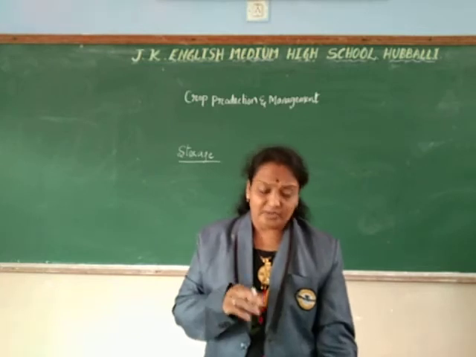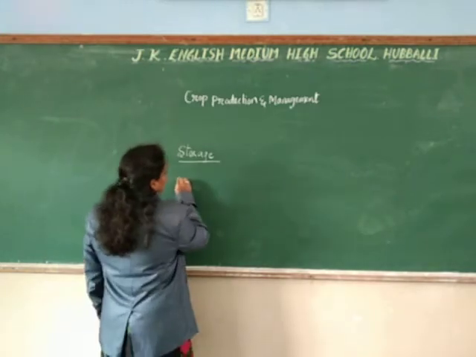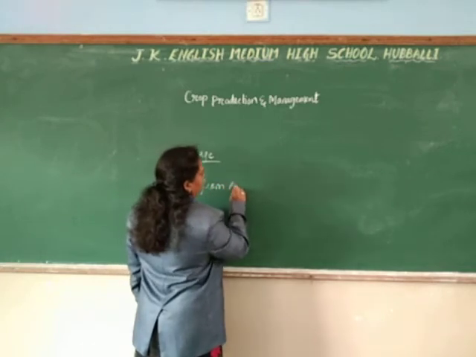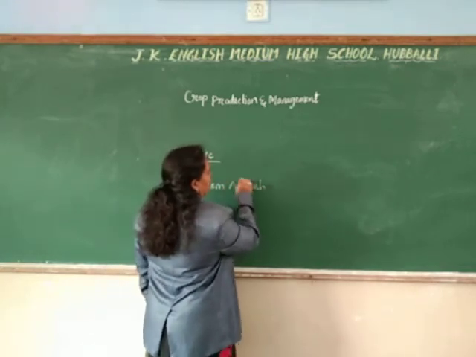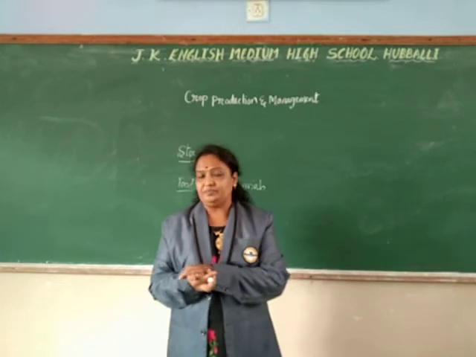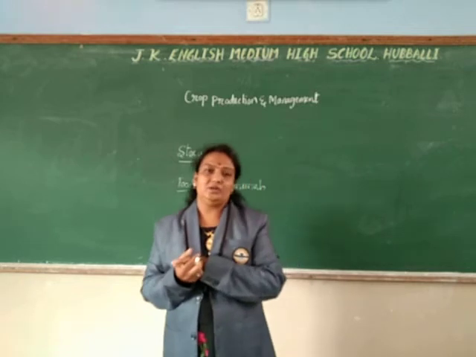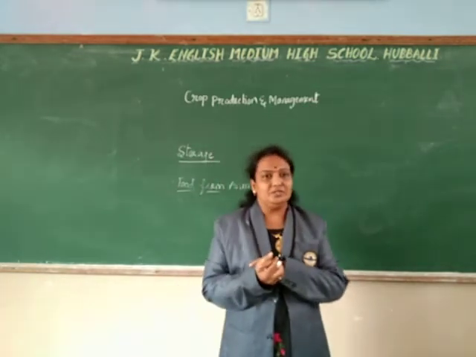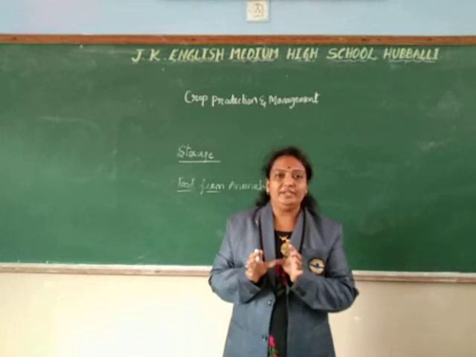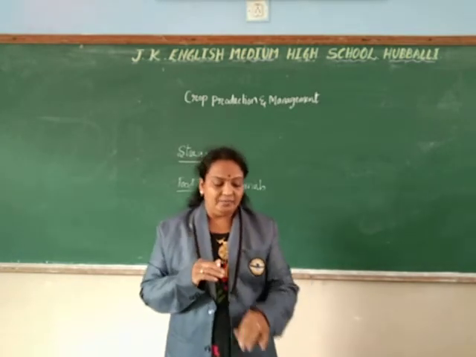So one more, at the end, last, this is food from animals. What is this food from animals? We know that we get food from animals as well as plants. Plants means all types of vegetables, leafy vegetables. That is also called food, and even we get food from animals like milk, curd, butter, everything. So meat, okay. Whatever we get from the animals in these forms are called food from animals.